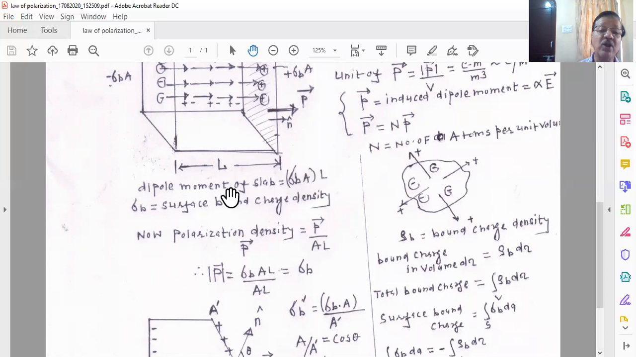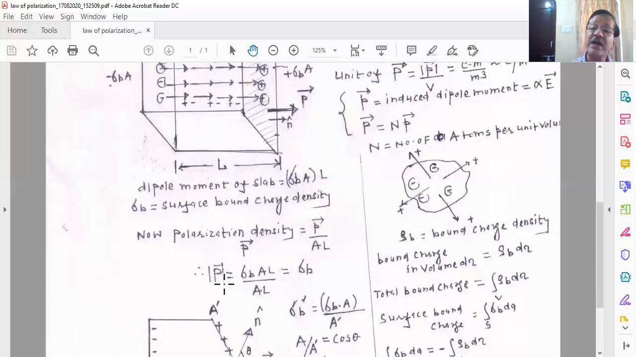And now you have the volume. Volume is A into L. So the numerator has A into L, and the denominator has A into L, so they will cancel each other. So one can say that the magnitude of the polarization vector, or polarization density vector, is always equal to the magnitude of the surface charge density of the bound charges. So sigma_b is always equal to the magnitude of the polarization vector.